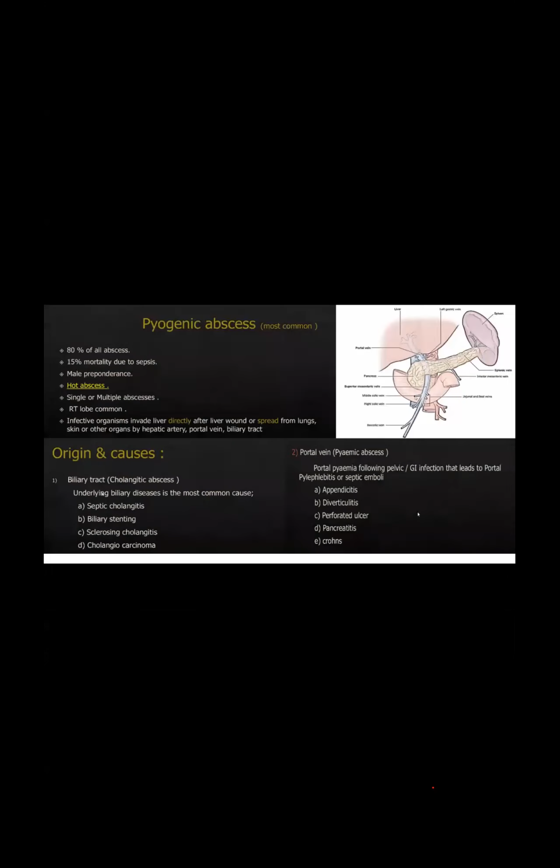Pyogenic abscess. So see, pyogenic abscess is a hot abscess, with male predominance. Males suffer more. Right lobe is common.